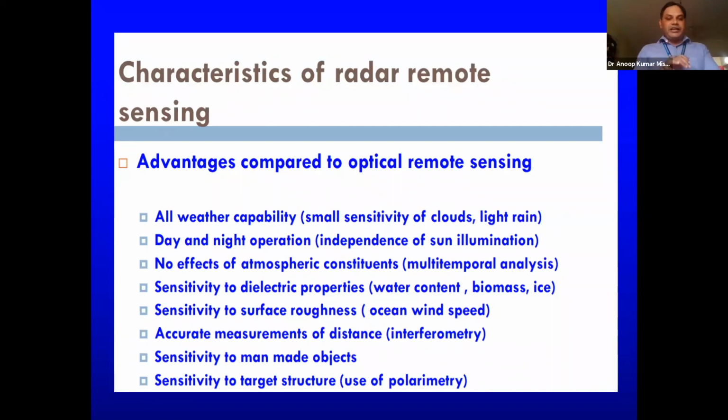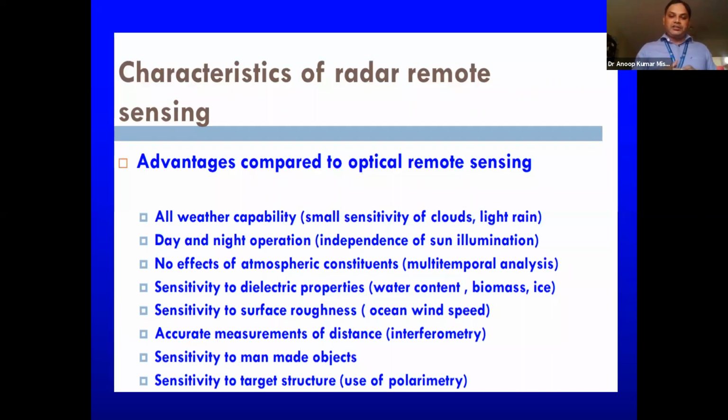Then sensitivity towards dielectric properties. If some objects have water content or biomass or ice, then definitely it is sensitive towards that, and that is going to affect the emissivity of that particular object. Based on different emissivity we can distinguish how much is the water content of that particular thing. So in a nutshell, we can tell that this is the characteristic of this particular object.